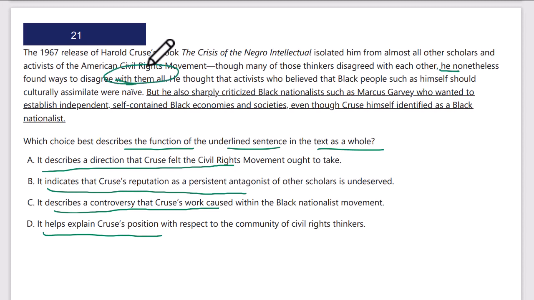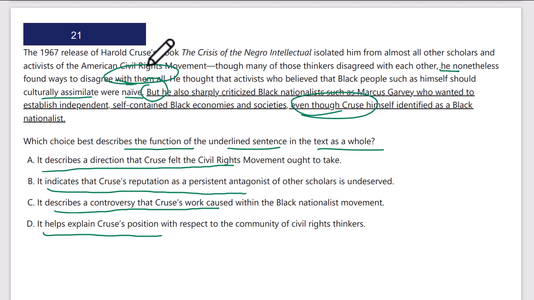He thought that activists who believed that black people such as himself should culturally assimilate were naive. So cultural assimilation, no, not a good approach according to Harold Cruz. But he also sharply criticized black nationalists such as Marcus Garvey, who wanted to establish independent, self-contained black economies and societies, even though Cruz himself identified as a black nationalist.